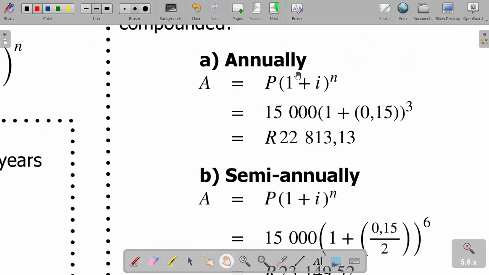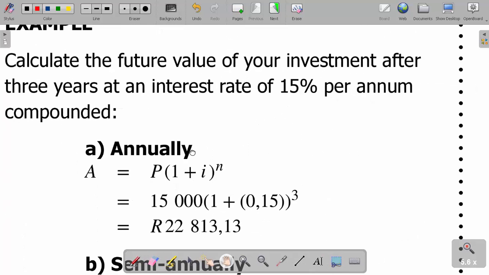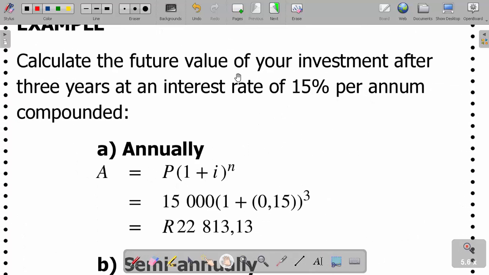Don't forget what we are dealing with. The question says, calculate the future value of your investment after 3 years at an interest rate of 15% per annum. It can be compounded annually. In that case, we're going to have 15,000 into 1 plus I power n.